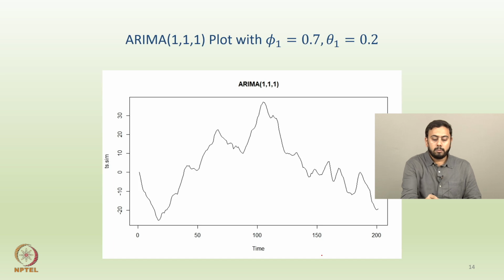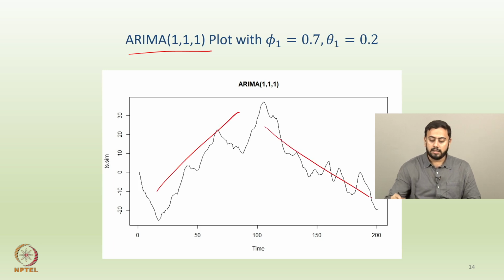So a particular ARIMA 1,1,1 process where the coefficients are 0.7 and 0.2. So 0.7 corresponds to the AR coefficient, which is phi 1, and 0.2 corresponds to the MA coefficient, which is theta 1. And this is just a simulated sequence of that particular ARIMA model. And then clearly you can see that this series is not stationary firstly, because you have local trends. For example, you have a trend here and then possibly a trend here.